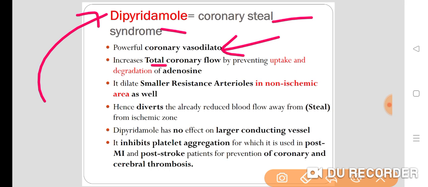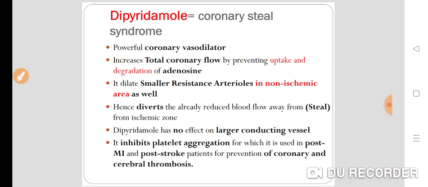Dipyridamole increases the total coronary flow by preventing uptake and degradation of adenosine. How does it increase total coronary flow? By preventing uptake and degradation, and that's why more and more adenosine will be there. If more adenosine is there, it causes dilatation of the smaller resistant arterioles in that particular ischemic area, but it increases total coronary flow, and there is a problem.